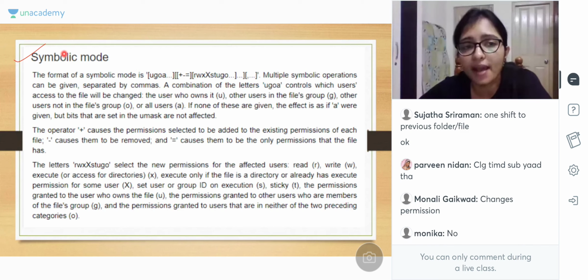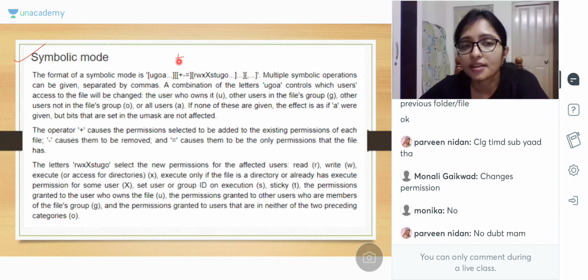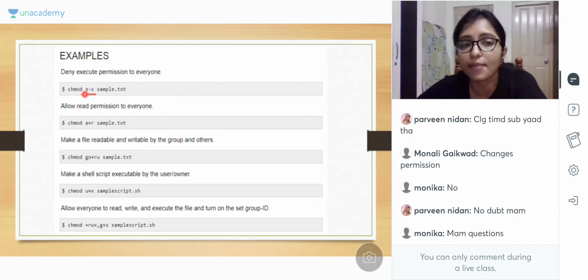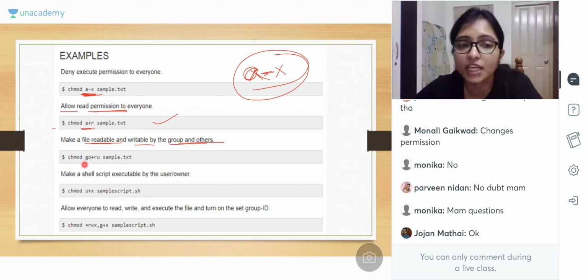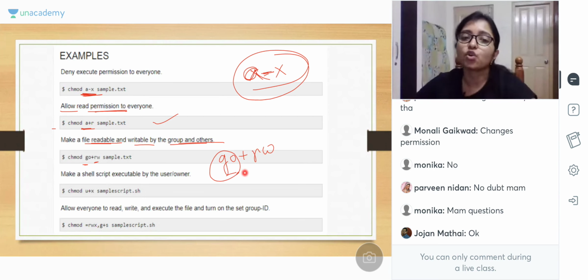And symbolic mode also we have discussed yesterday. Symbolic mode means plus and rwx. That is the symbolic mode. a+x. We discussed all execute. We are giving permission to execute. All users will get the execute permission, that is a+x. Now a+r, allow read permission to all. Now file readable and writable to the group user means go+rw. Here we are giving go+rw, means all the group users will get it, group and other. go means group and other. We are giving the permission read and write.